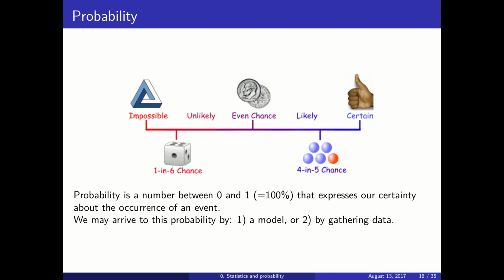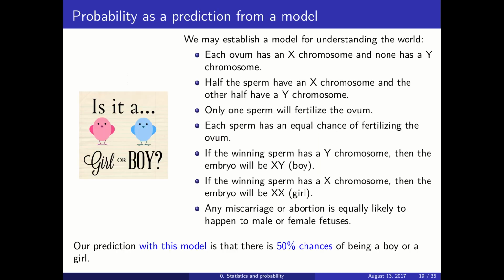So how do you arrive at this probability? You may arrive through a model, like the reasoning we have used with the die, the coin and the balls, or by gathering data. If you use a model, you need to set up how you understand the world.